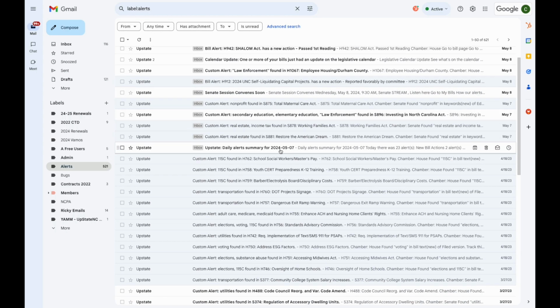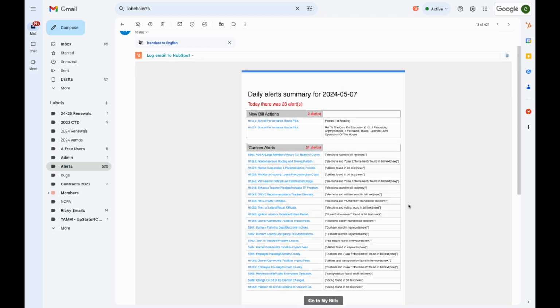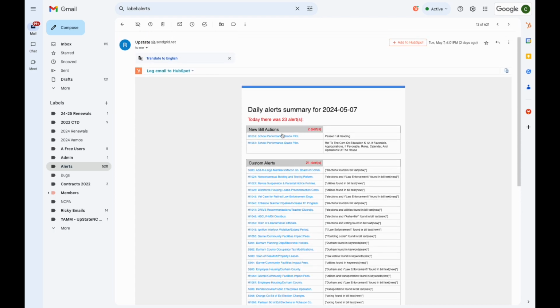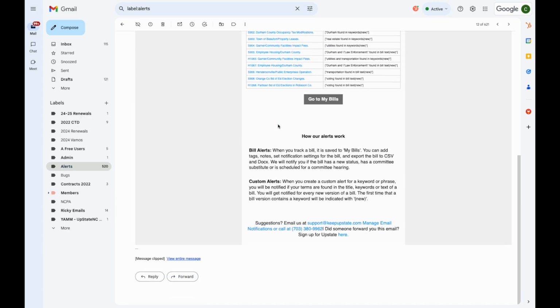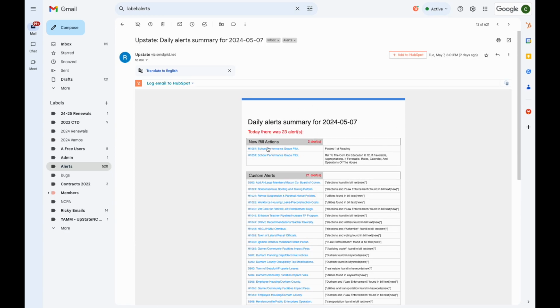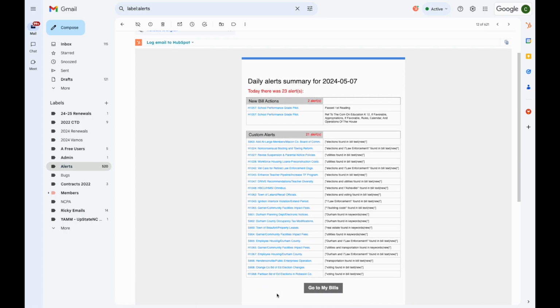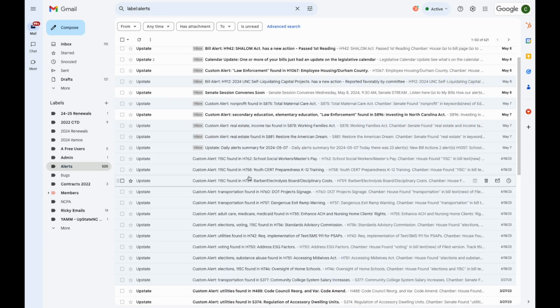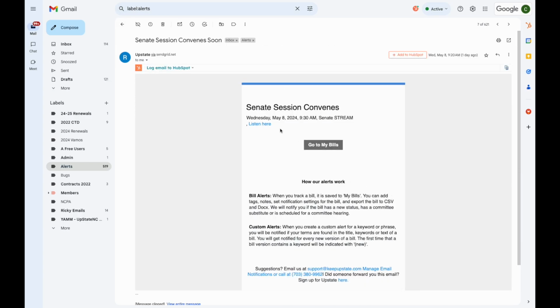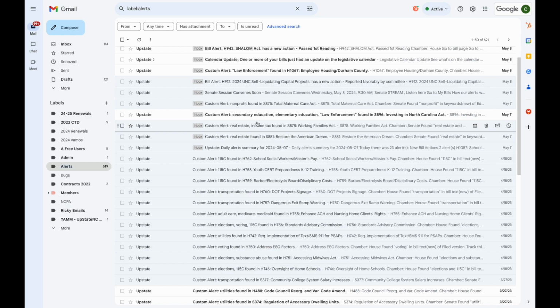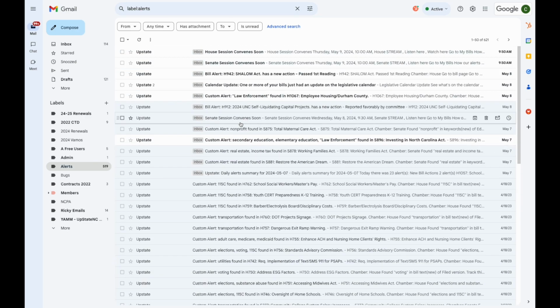We also have our daily email roundup of alerts, and this is what you choose in your options page. This will send every day at 5 or 6 p.m. And this will show you all of the new bill alerts that you have, and then also your custom alerts that have happened throughout that day. And it's over the previous 24 hours. So if there's a session that happens at night, the night before, that will be included in this as well. And then there's session alert emails here as well. The Senate session's convening at 9:30 there. And these are what the email alerts look like.